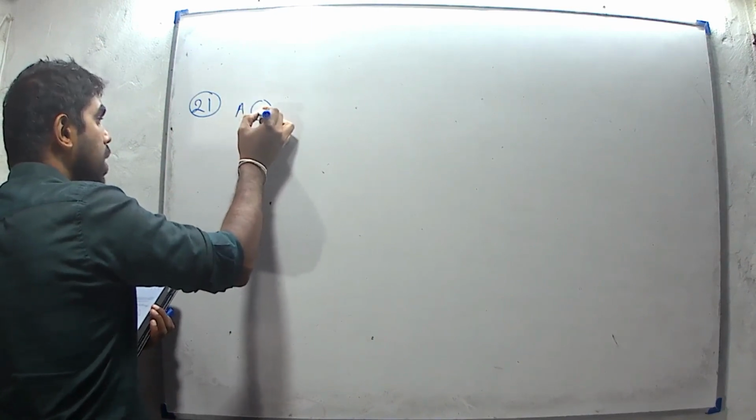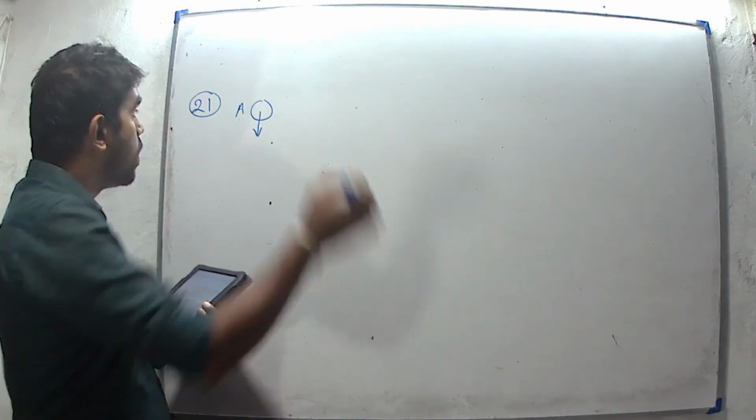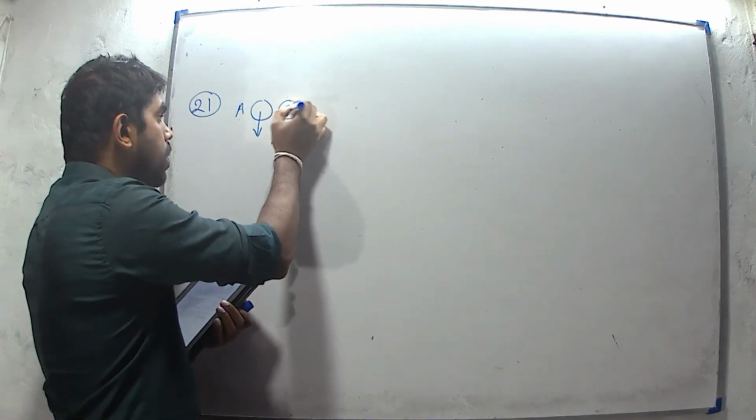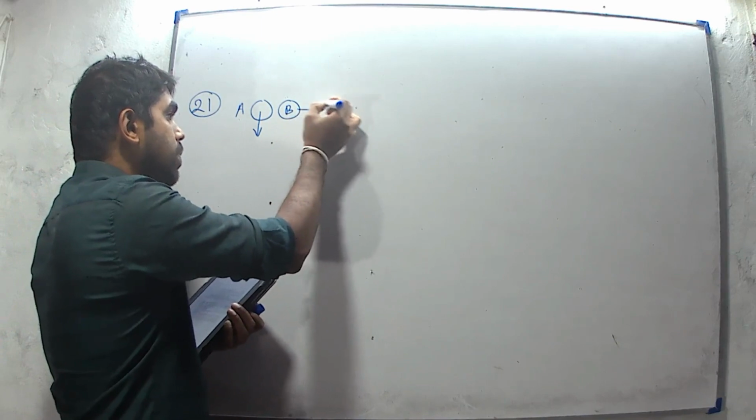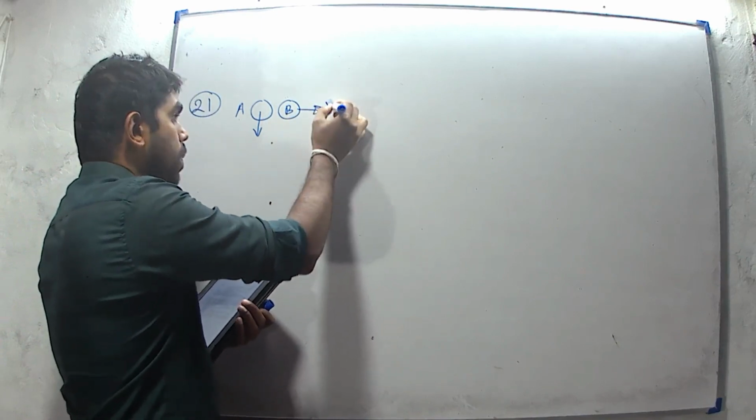Ball A is dropped vertically and ball B is projected horizontally with a speed v.